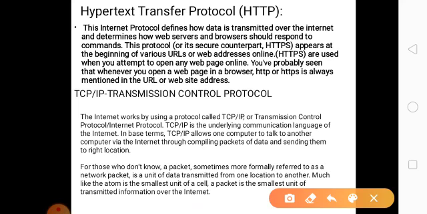Again, this packets concept, that is packet switching, where packets are transferred, follows the Transmission Control Protocol when we send big data as a package.